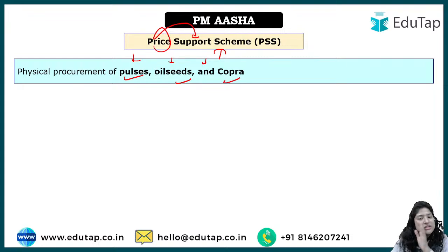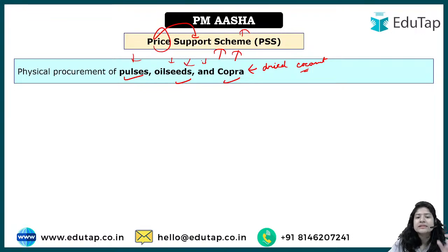The aim is just to ensure whatever MSP has been designated for a certain crop is given to the farmers. Specifically we are talking about pulses, oilseeds and copra under the price support component of the PM AASHA scheme. In that it would be ensured that physical procurement of these three crops is done and money is provided. What is copra? Copra is dried nariyal, the coconut that you eat, and it is used especially in prasad. That dried coconut is known as copra.